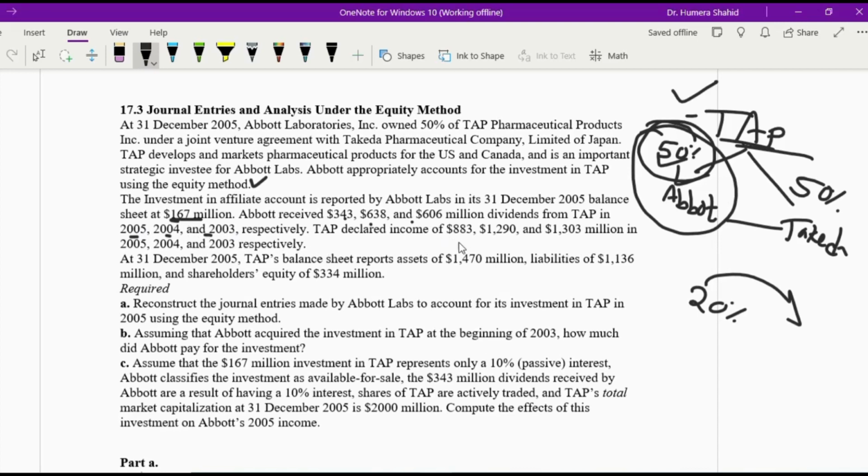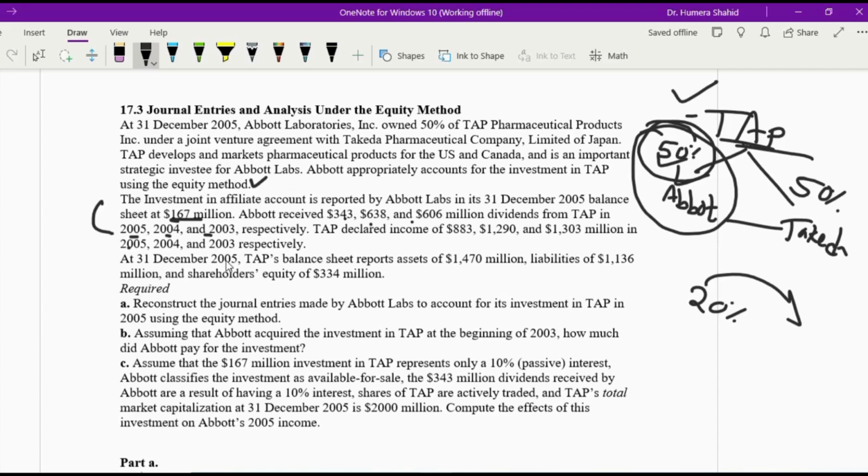TAP declared income of 883, 1290, 1303 million in these three years. So in this paragraph, they are basically giving us two pieces of information: the dividend information as well as the income of TAP.